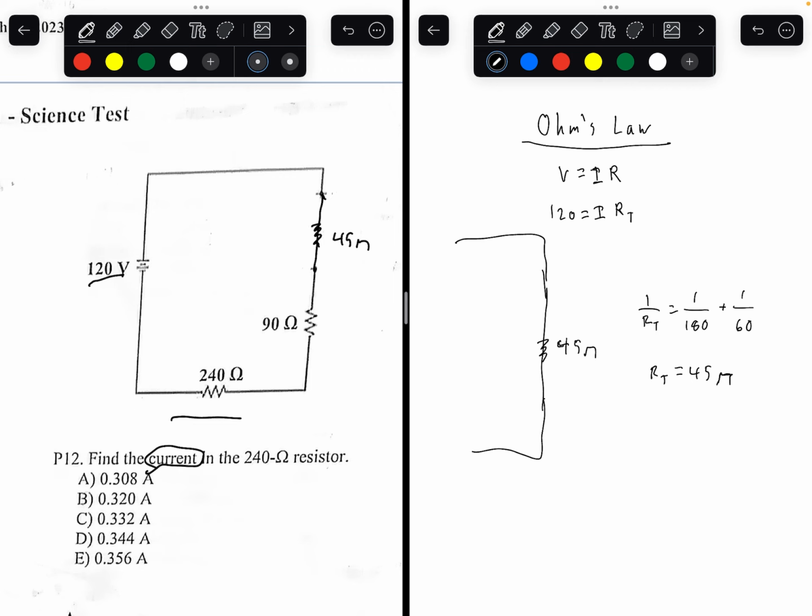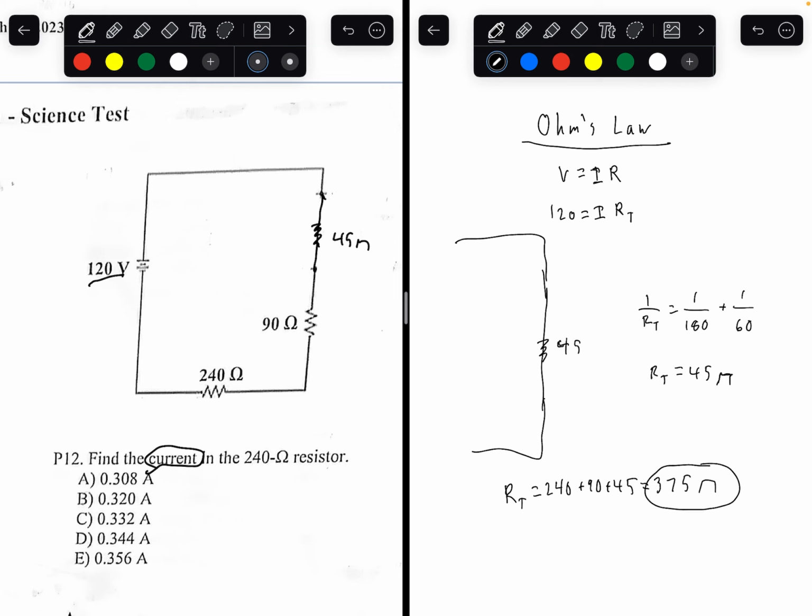Now, notice all three of these are in series, so we can just add them up. Total resistance equals 240 plus 90 plus 45, which gives you 375 ohms as the total resistance.